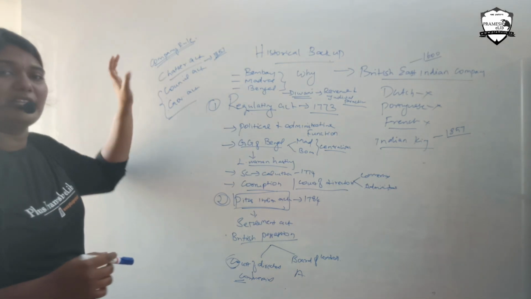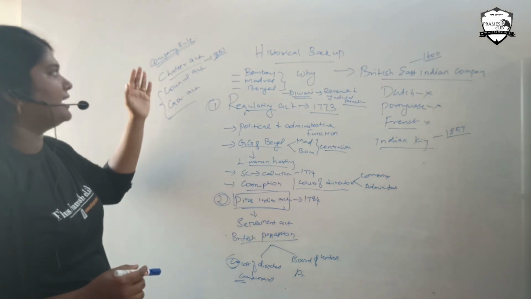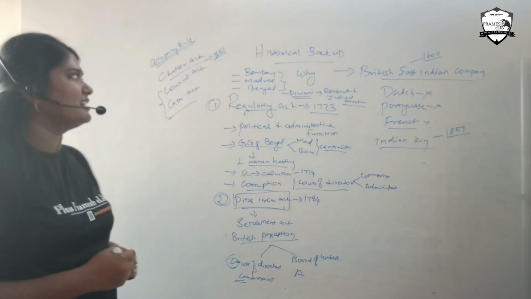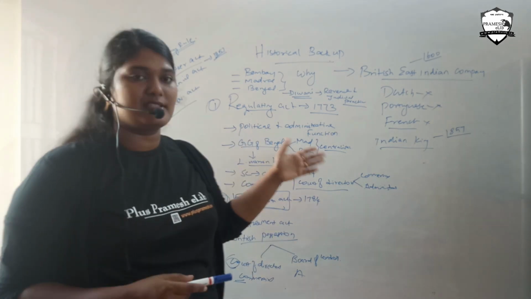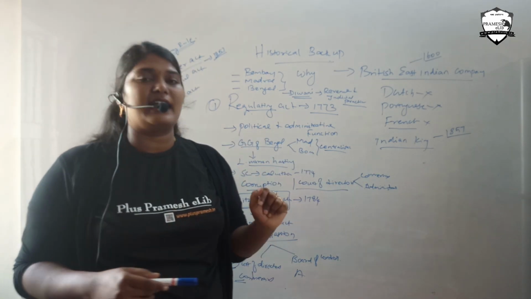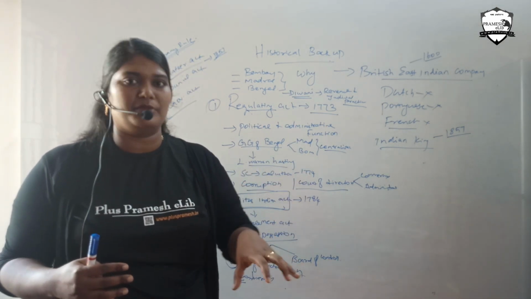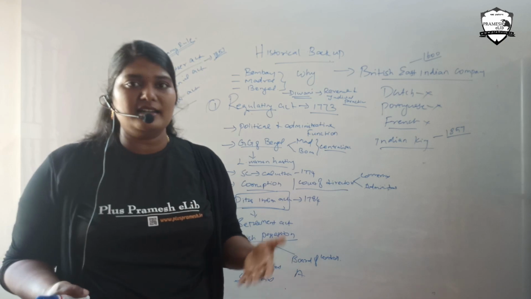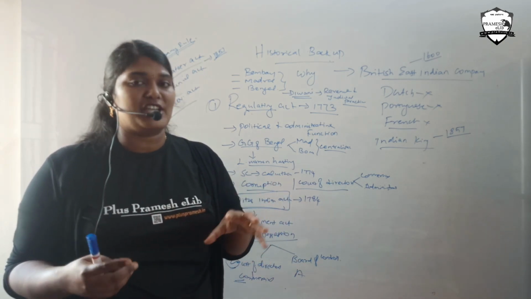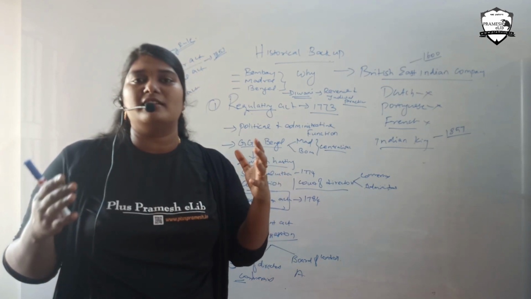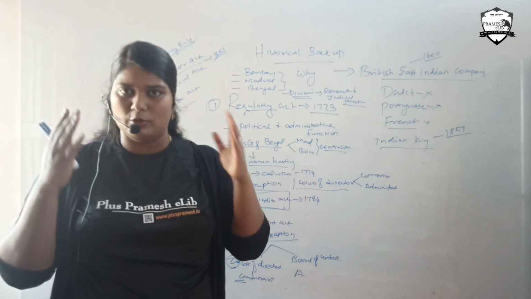This is actually done by the British East India Company. So the Regulating Act, Pitt's India Act, and the Charter Act. Charter Act is nothing but, for every 20 years, like these regulations, like Pitt's India Act, they will look over all those administrative processes done by the British officials and start rectifying the drawbacks in the upcoming regulations. So Charter Act will say about the drawbacks, merits and demerits; every 20 years, they will look over it.